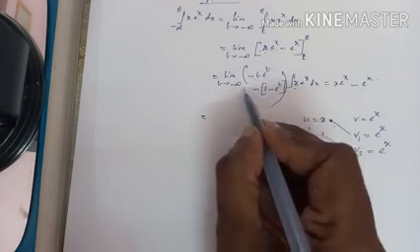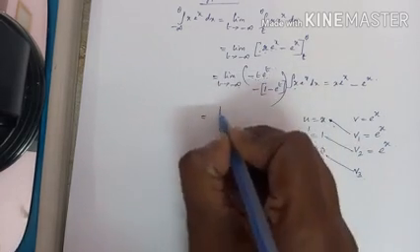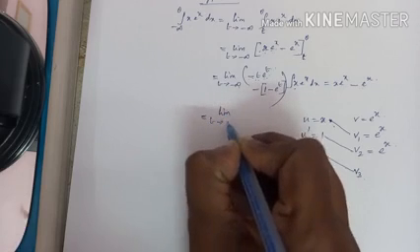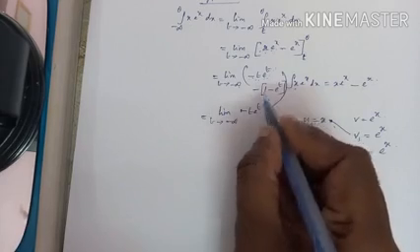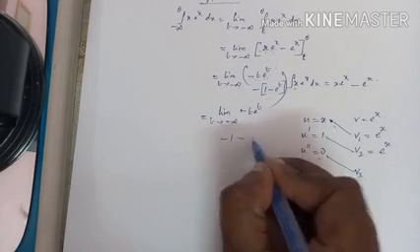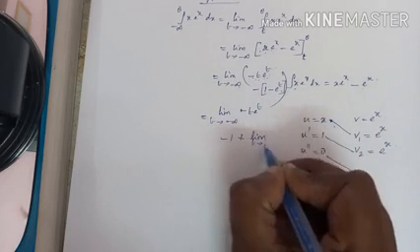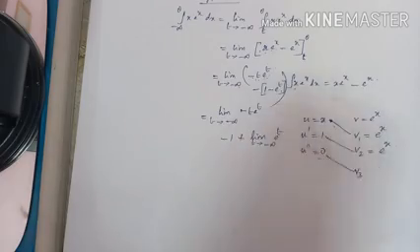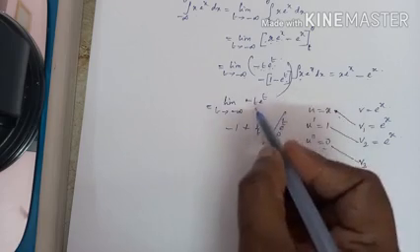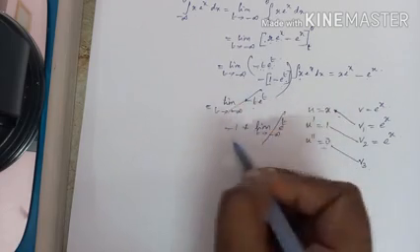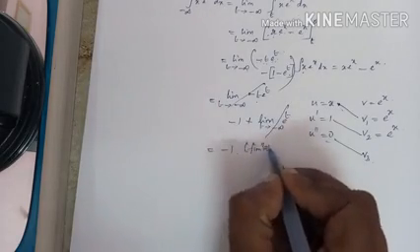Let us rewrite it, then we substitute. t minus t into e power t. 1 is free from the limit. It is minus of minus, plus. Limit t approaches minus infinity. This is e power minus infinity, 0. This is e power minus infinity, 0. Hence the answer is minus 1, which is a finite answer.